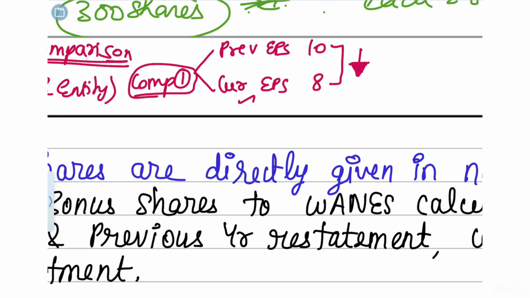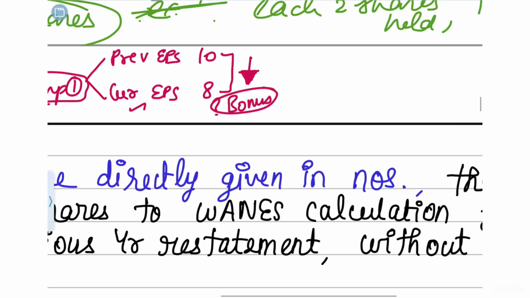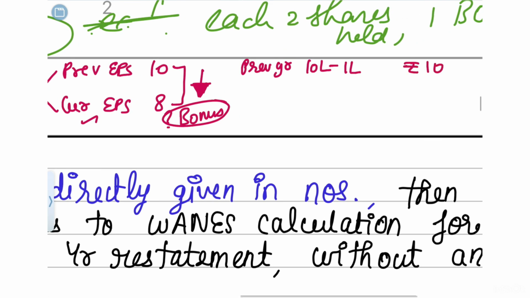But this is a normal case. What happens when a bonus share is issued? For example, in the previous year, the company earned a profit of 10 lakh rupees and distributed it among 1 lakh shareholders. So 10 rupees was the EPS. In the current year, again it earned a profit of 10 lakh rupees only, and again there were 1 lakh shares only.